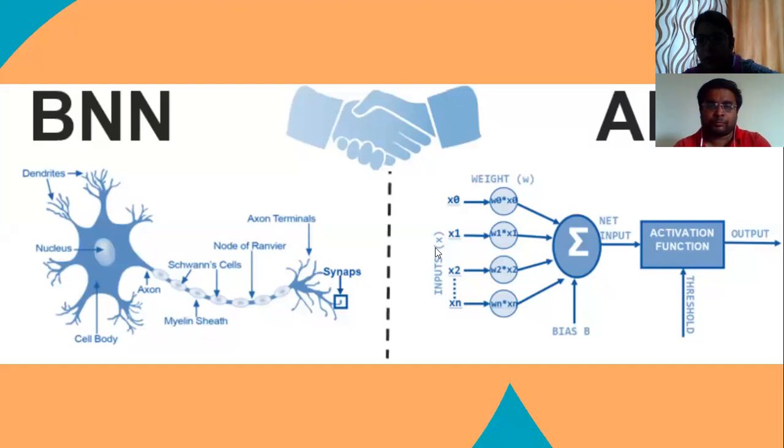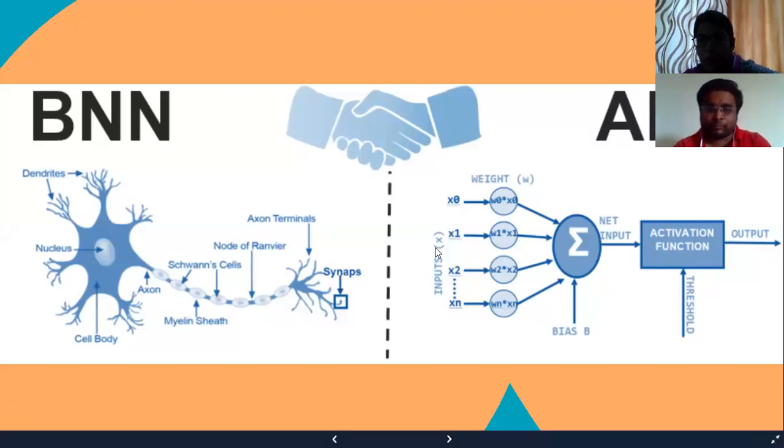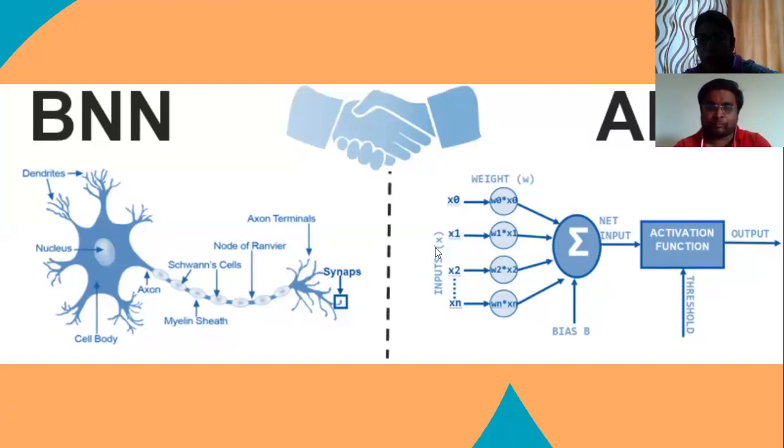That means, if I take an example of our human body, if there is a nail pinned in our leg, only those neurons which are connected to that particular part get activated. Is that clear?